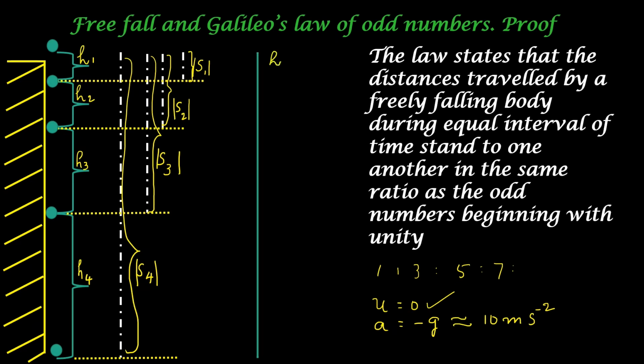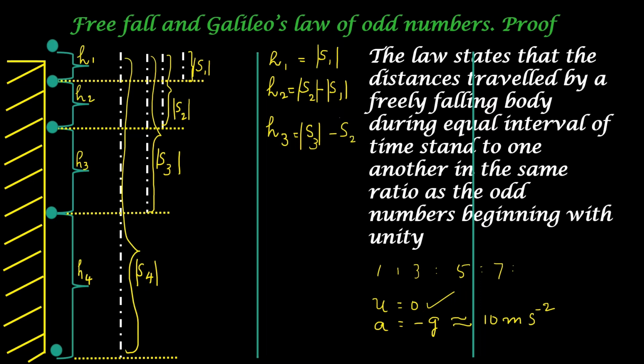From the diagram we can understand H1 is equal to S1. H2 will be equal to S2 minus S1. Again, these are all absolute values. Distance H3 will be equal to S3 minus S2. Distance H4 will be equal to S4 minus S3.